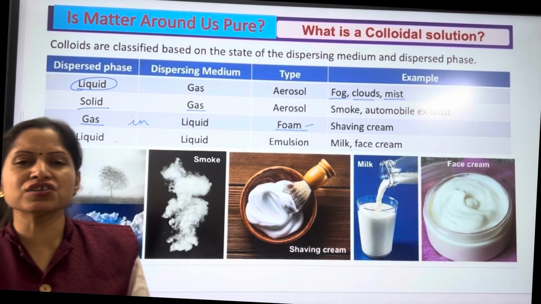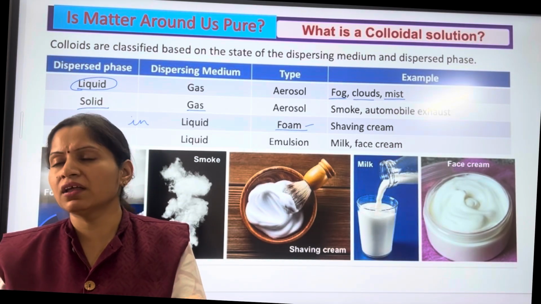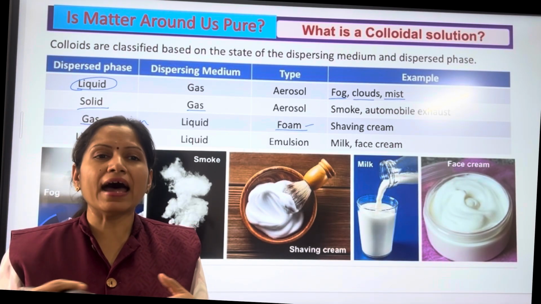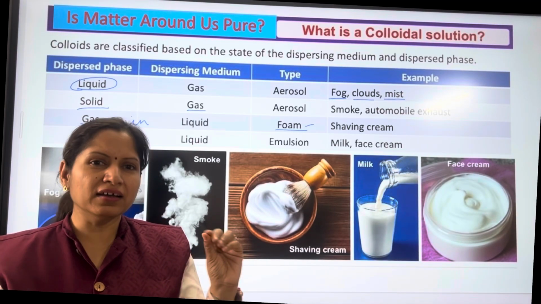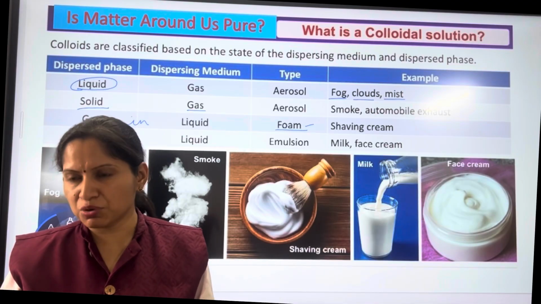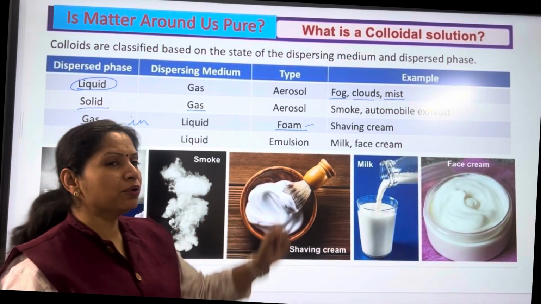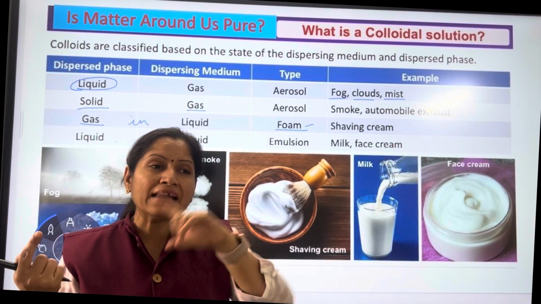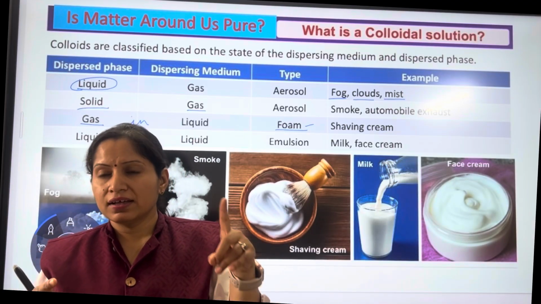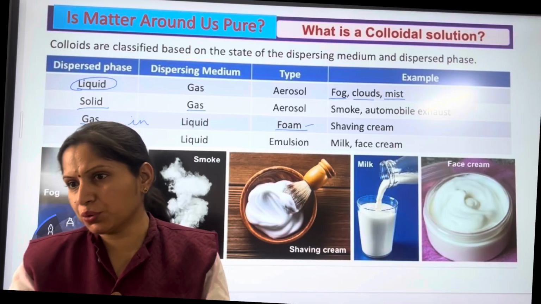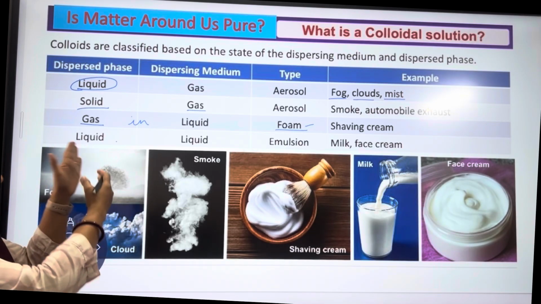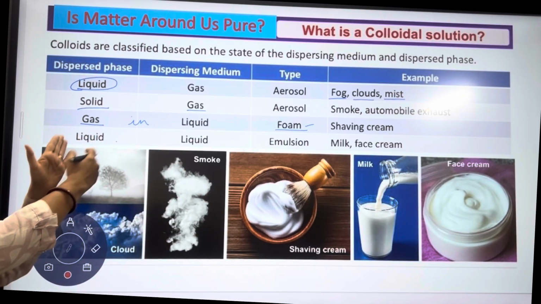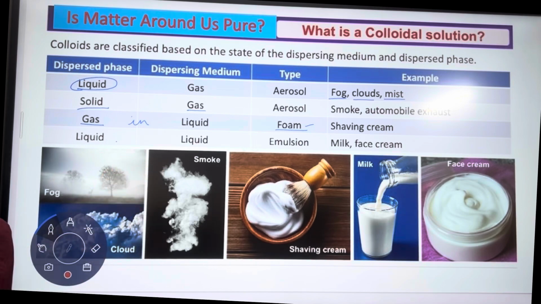You can try with that. You can take any of the body lotions and just keep it in a bowl or something. You will find that the water is present in that and that gets evaporated. After that, you will find a cream remains. That is oily cream remains. So in creams and in milk, what is there? Oil, which is liquid, is mixed thoroughly with the water. And water plus oil, which are both liquid, form the face creams. So creams are prepared that way only. Water in oil in water. So that is a liquid in liquid. And examples include face cream and milk.